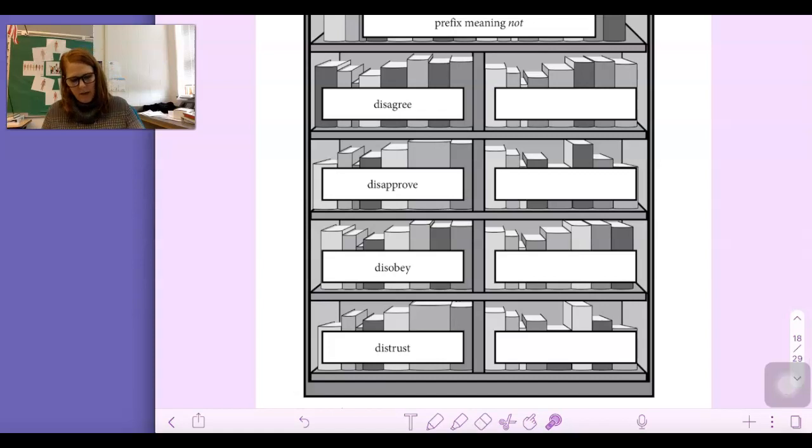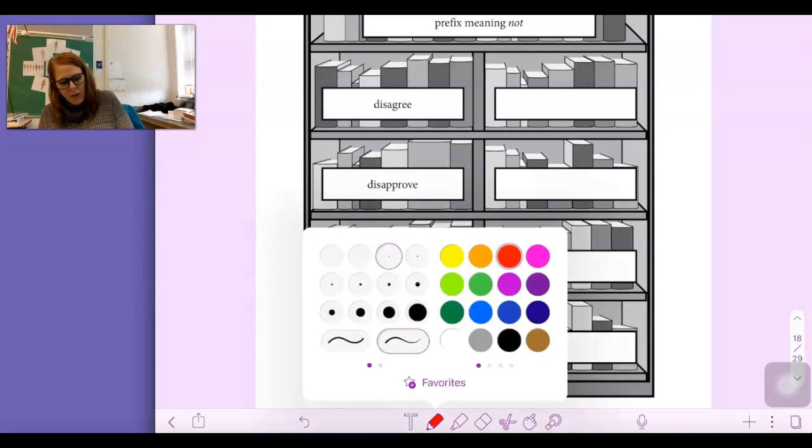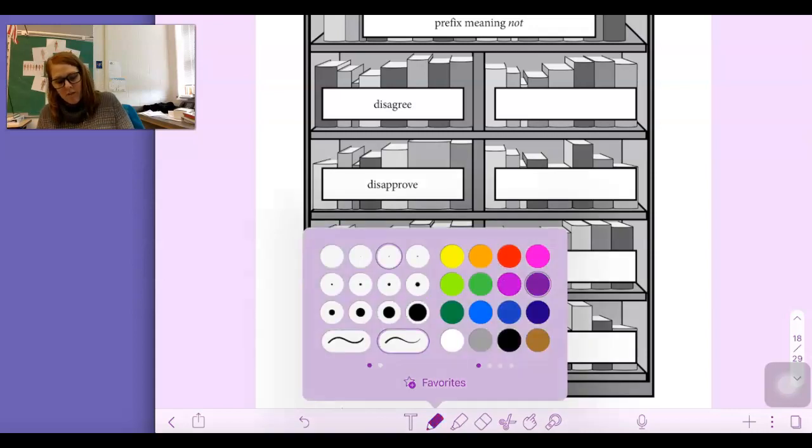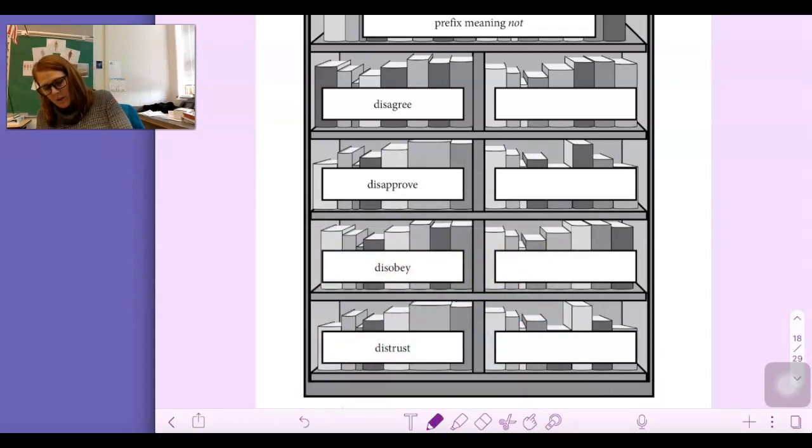Read them with me: disagree, disapprove, disobey, distrust. We're going to put a couple other words on the other side that use the prefix dis. Here's one, dislike. That's similar in meaning, which means it could be a synonym to disapprove.